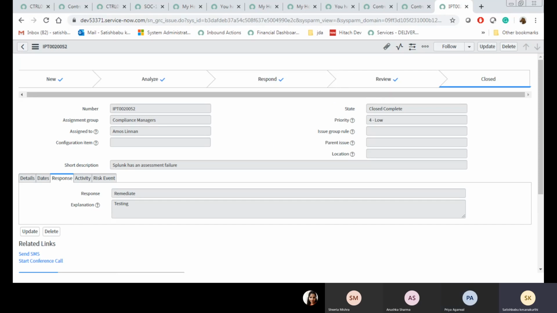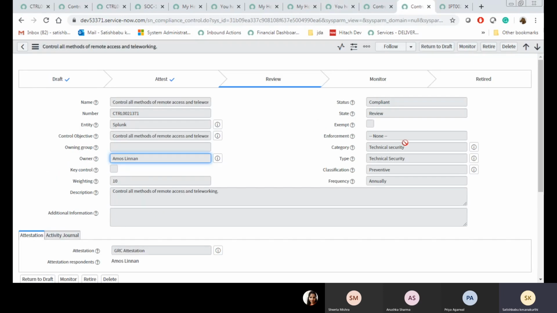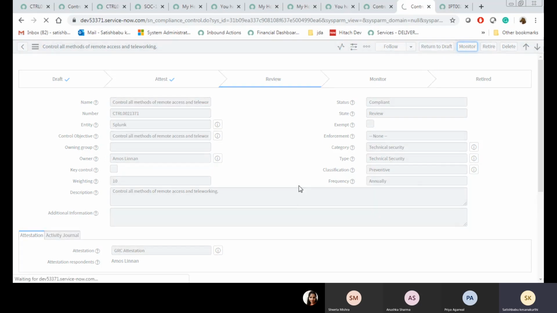Yeah. Okay. In a real time case, the assignment group is different and assigned to is different. Those members of the assignment group will work. They will give remediate and accept. Mainly they will go for remediate; accept is for rare cases. Right now I showed you two cases in issue management. I'm going to monitor this.